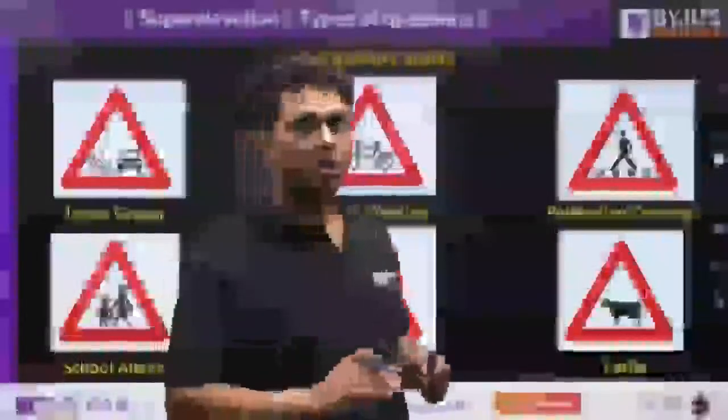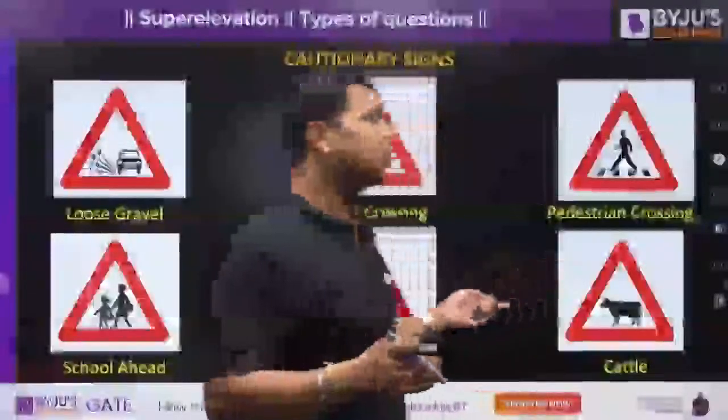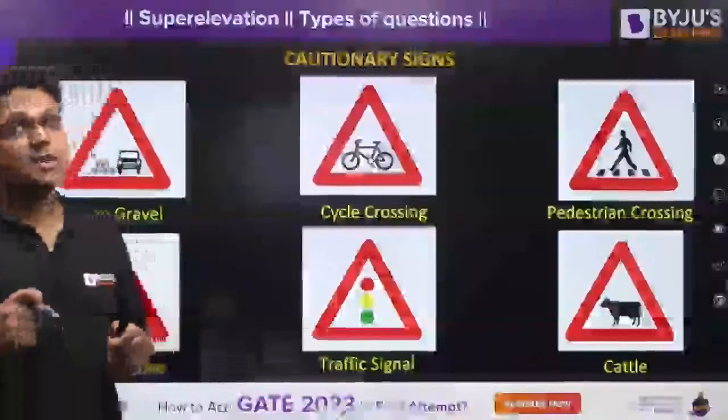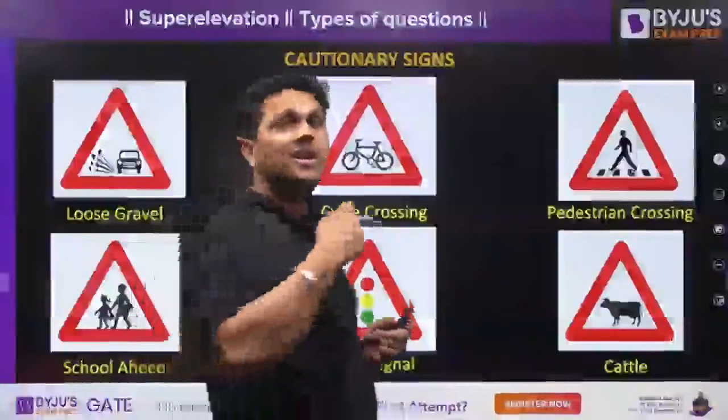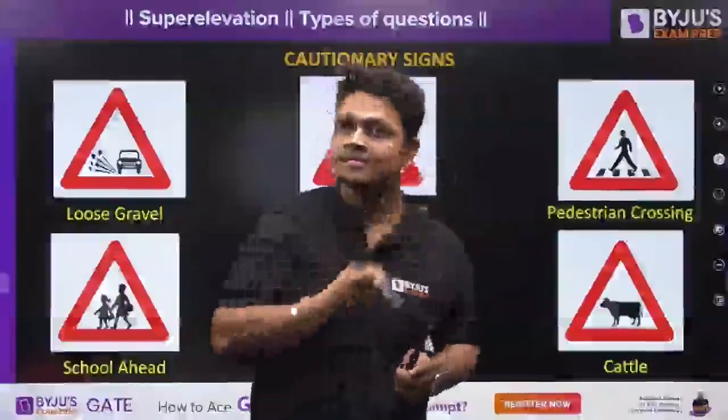You must be careful because in India, cattle are a very big problem for people traveling on any highway or expressway. Daily, so many accidents take place due to cattle. So these signs tell you that you should drive carefully.